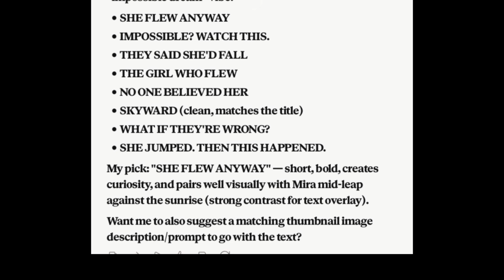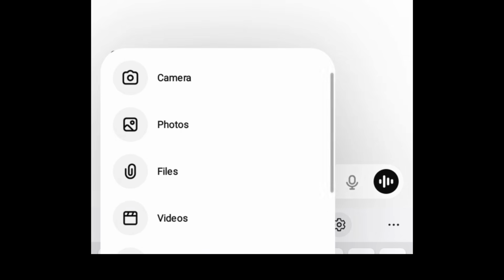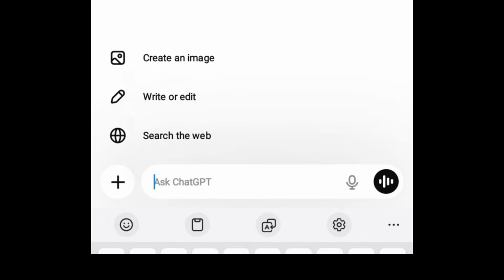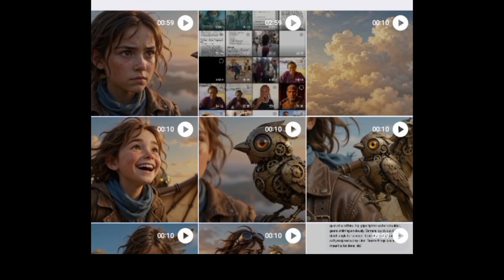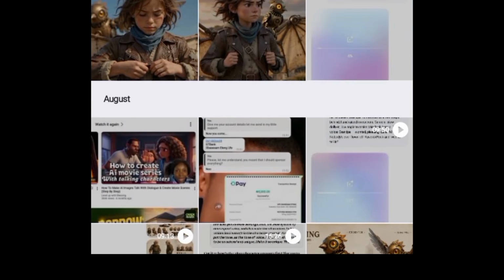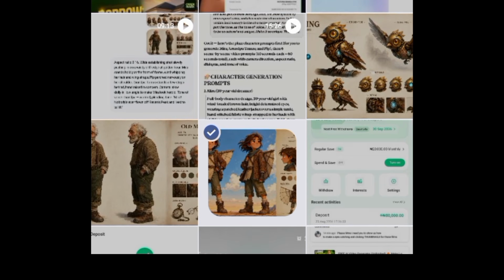Now, having gotten that, the next step is for us to go and generate the thumbnail. In generating this thumbnail, we are going to be making use of ChatGPT. So let's go and generate our thumbnail. I'm already on ChatGPT. So what I'm going to do is click on this plus icon to bring in the reference image. So I'm going to click on photos. Then I'm going to bring in the image of that mirror. So this is it. And then I'm going to click on done.